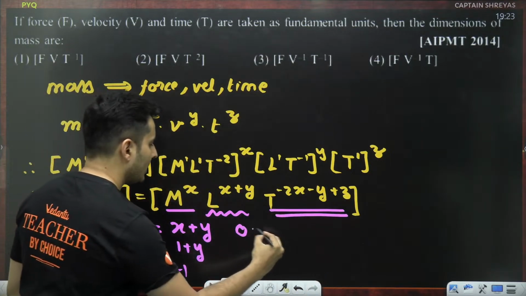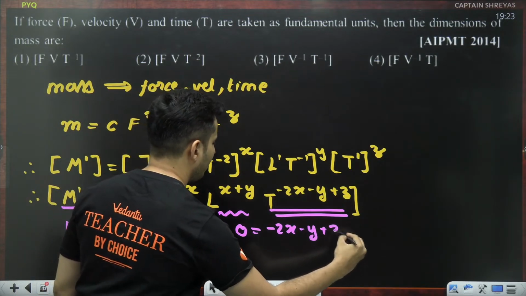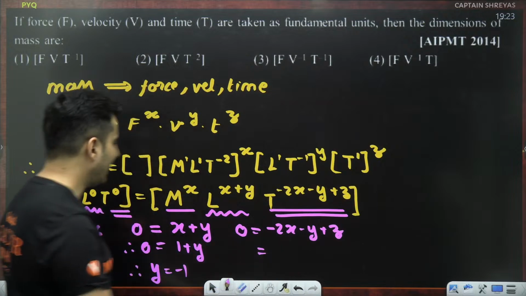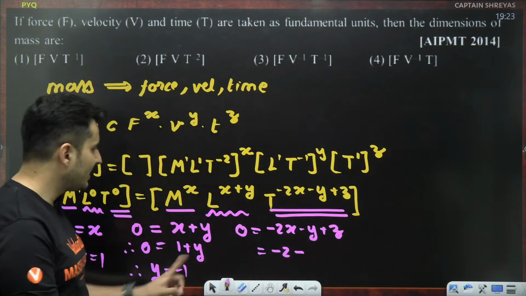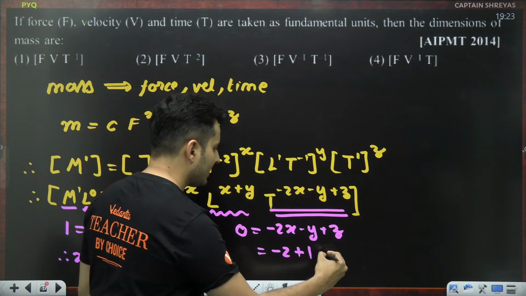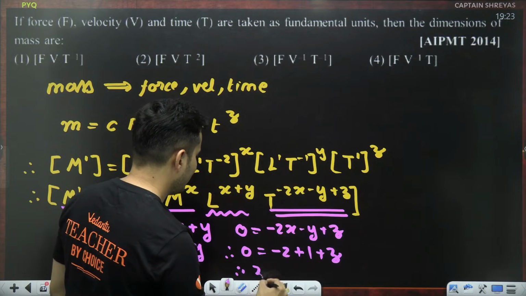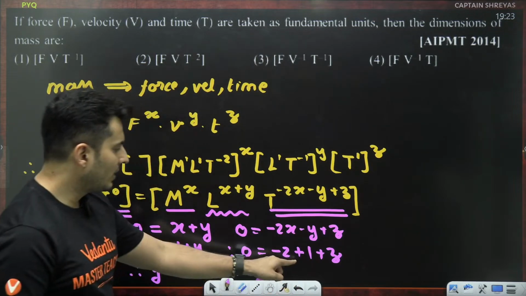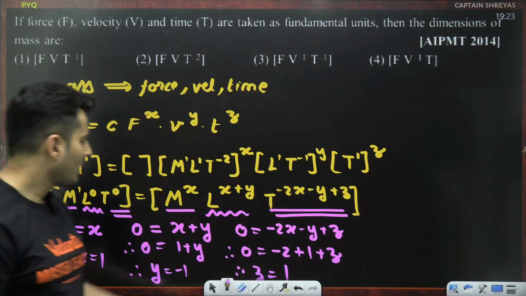Last is T raised to 0 here, and this term over here. So 0 is equal to minus 2x minus y plus z. So x is basically 1, so it will become minus 2. Y is basically negative 1, so it will become plus 1 plus z, that is 0. So what will z be equal to? Minus 2 plus 1 is minus 1, goes on the other side as plus 1. So z is 1. Perfect.